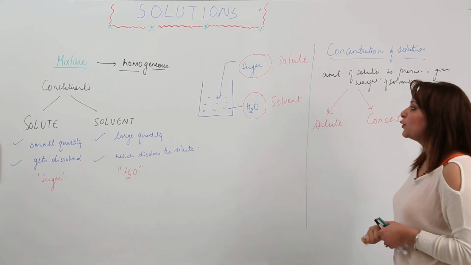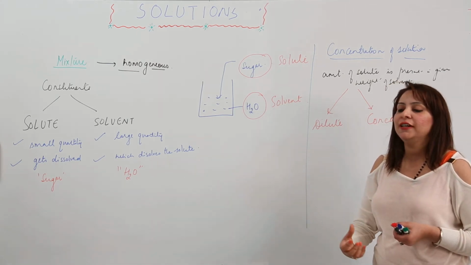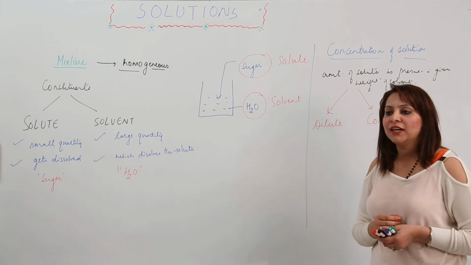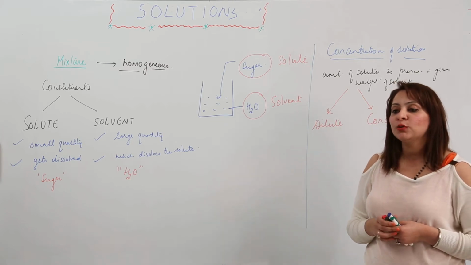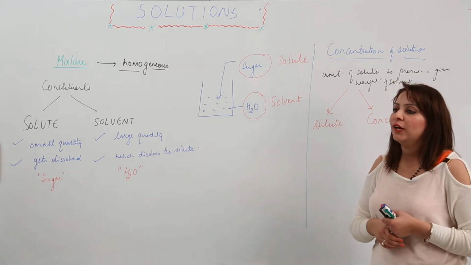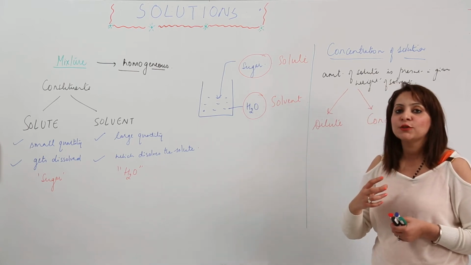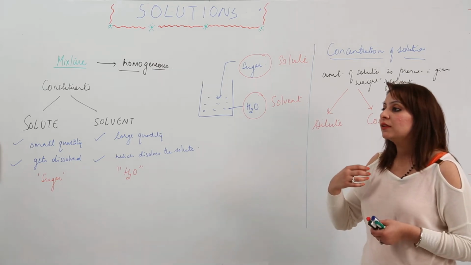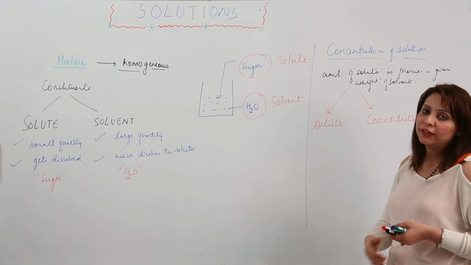It's not easy: if you are taking a glass full of water at home and just dissolving sugar in it, and I ask you the concentration, it is not possible for you to tell the exact weight. You won't be able to say, yes ma'am, I have dissolved 5 gram sugar into this much water. So in general, the terms we use to tell the concentration of the solution are dilute or concentrated.